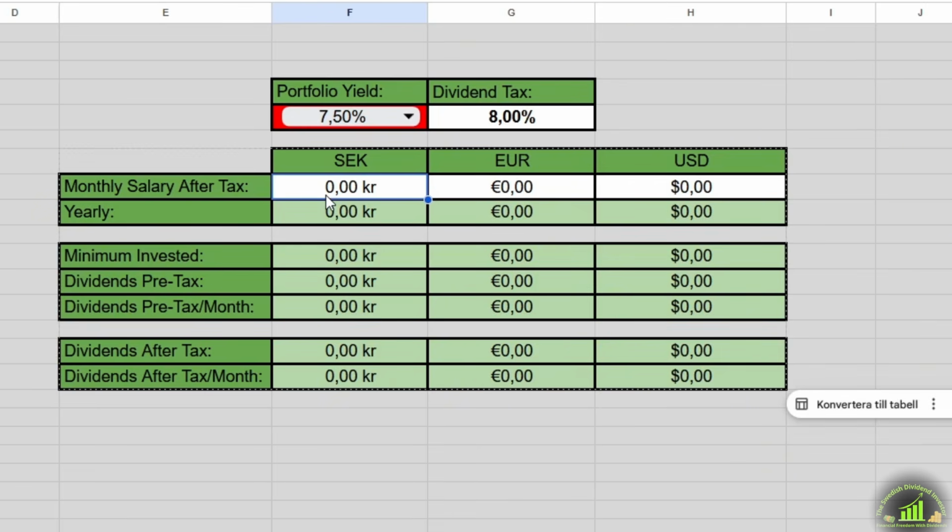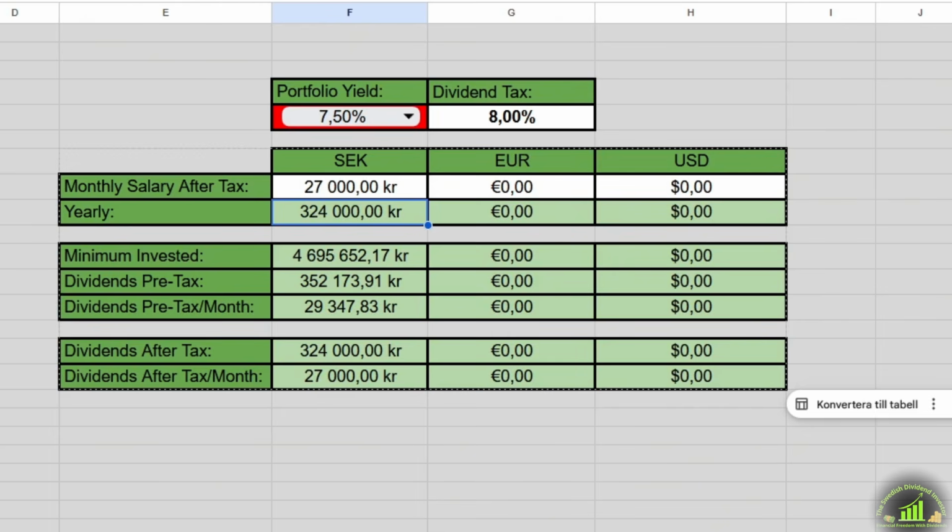So, say my monthly salary after taxes is 27,000 Swedish crowns, and I go for a yield of 7.5% with an 8% tax rate. I enter it and voila! Could it be done more neatly without all the numbers? Yes, but I like numbers.